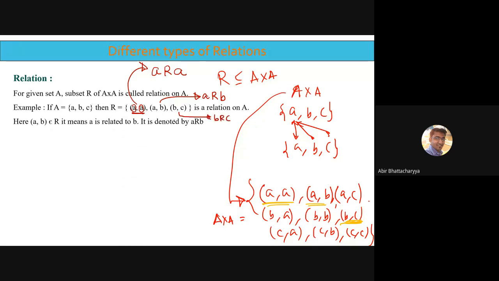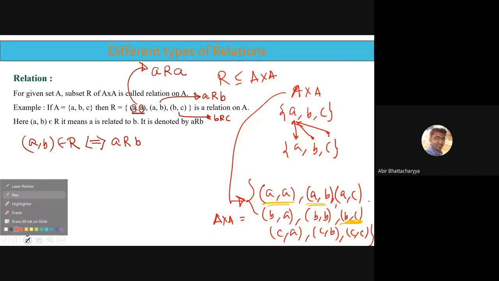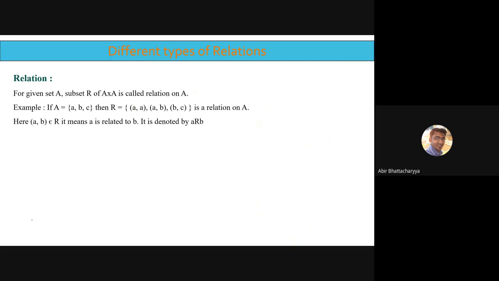So there are two types of notation you can write. Either you can write AB belongs to R, which means A is related to B, or A R B. Both are equivalent. A R B means A is related to B through the relation. Or we can write (A, B) belongs to R. Both are possible. This is the notation we use for relations.